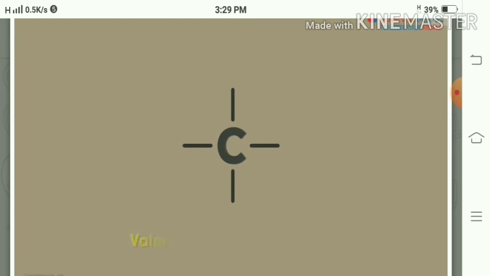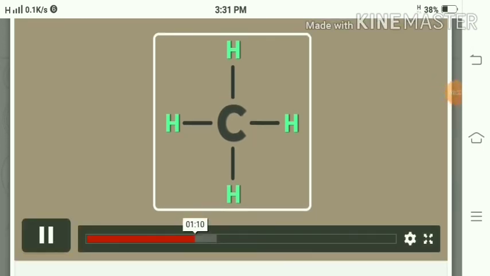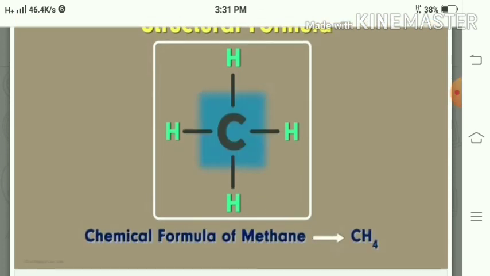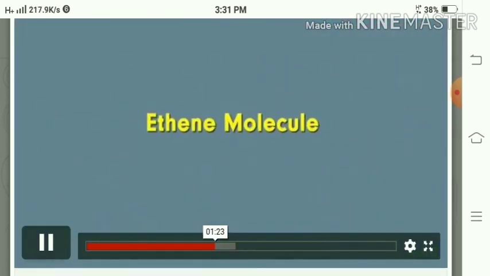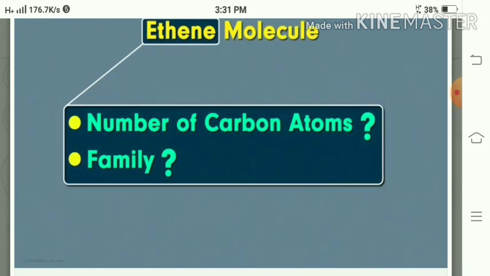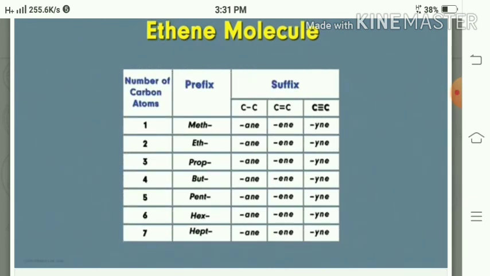Now meth means one carbon atom and ANE means alkane family or alkane group. So we can write the structure of methane: carbon is tetravalent, so around the carbon we have to make 4 bonds. As it is an alkane series, it will have only single bonds and its valency is satisfied with 4 hydrogens. This is the structure of methane, CH4.